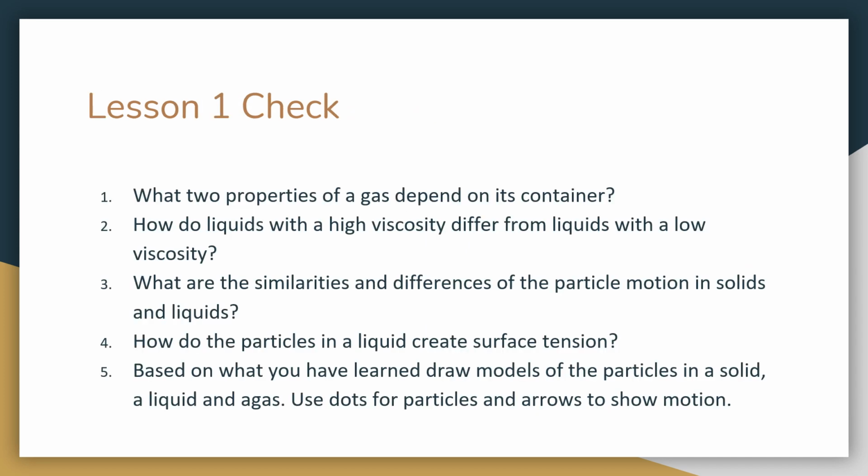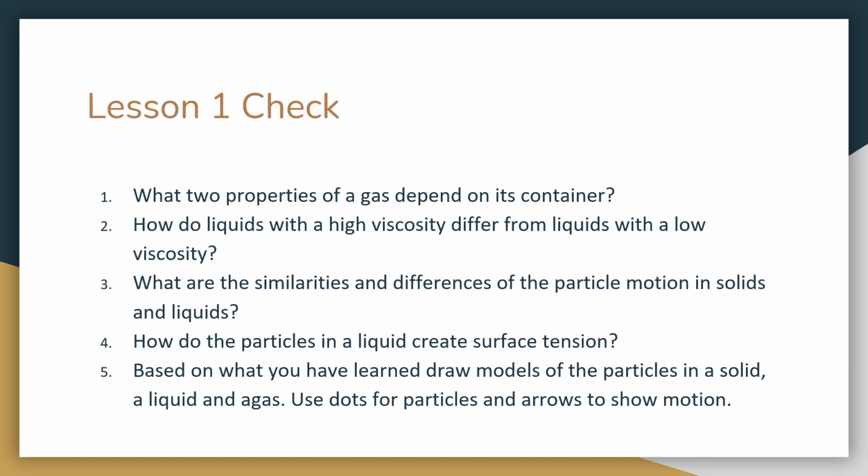All right, so that sums up our lesson 1. So we'll go ahead and do the lesson 1 check together. So what two properties of a gas depend on its container? So its shape and its volume. How do liquids with a high viscosity differ from liquids with a low viscosity? Liquids with a high viscosity move more slowly and are thicker than liquids with a low viscosity.